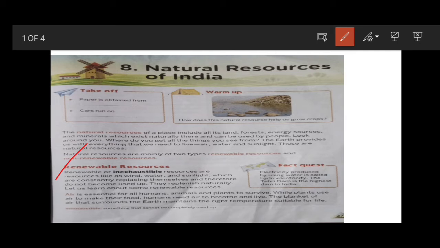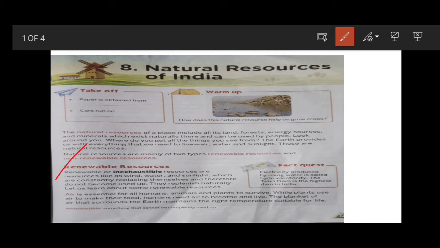Because they are constantly replacing themselves naturally, and therefore they do not become used up. We cannot completely use up these natural resources. They will renew themselves naturally. So these are known as renewable resources.